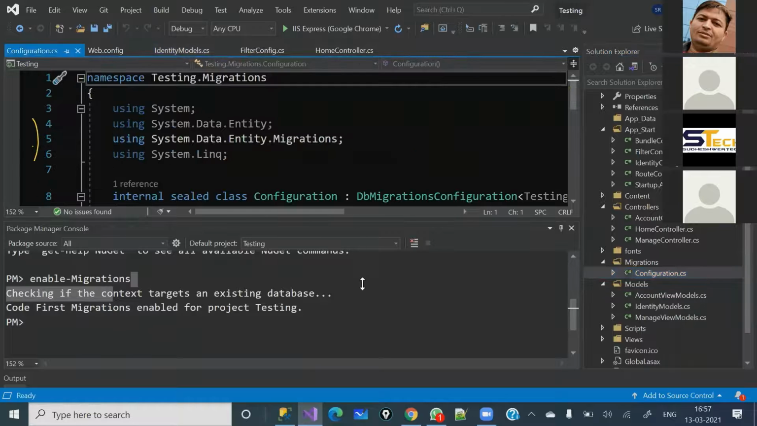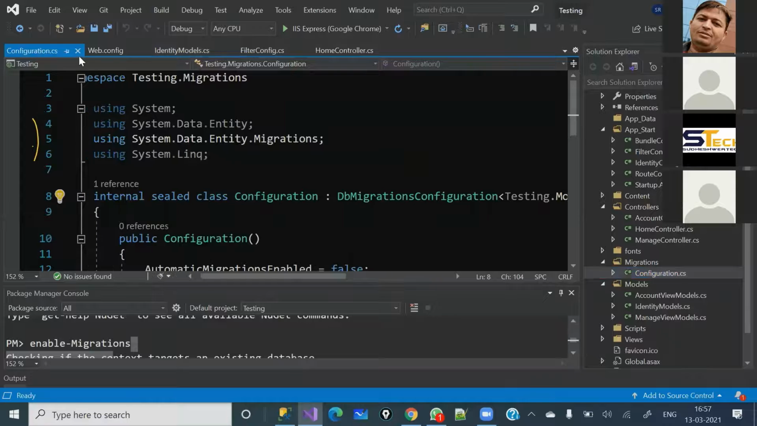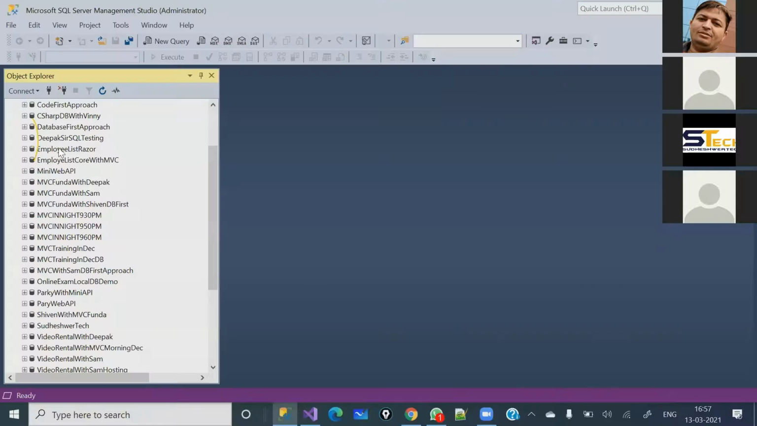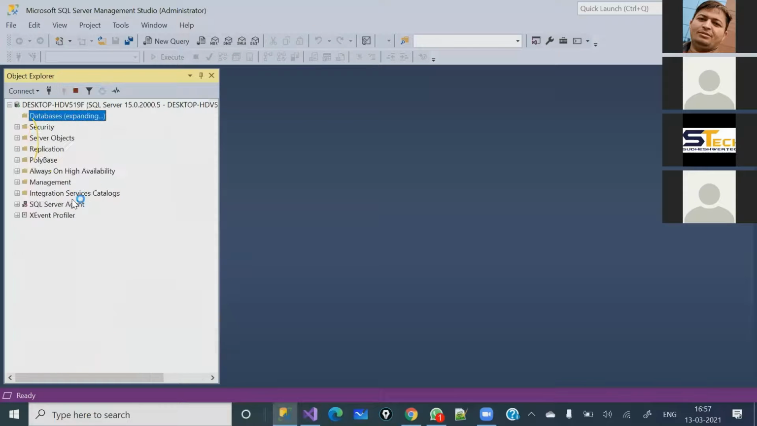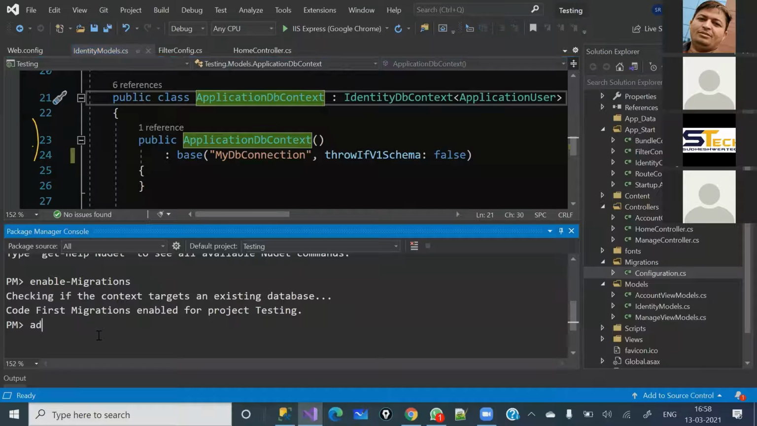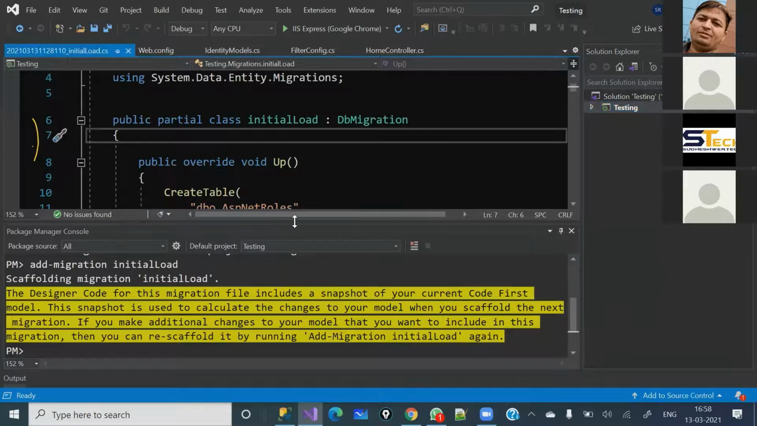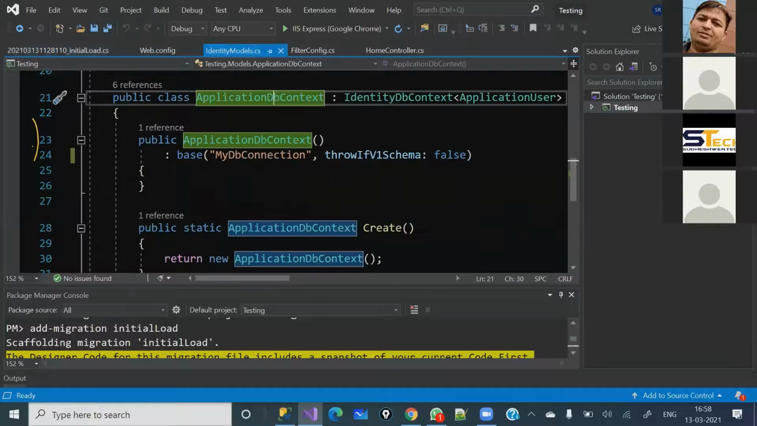Under Configuration.cs, you will be able to see the ApplicationDbContext class here, which has been mapped right now. Now what we need to do to create a database: as of now, we haven't created the database yet. If you check here, I am going to refresh it, and you see here, it still has not created the database. So what we will have to do is add a migration, and you can give any name here. I'm going to give an initial name and load it. So see, it has created it, and now you can see these are the tables coming from this